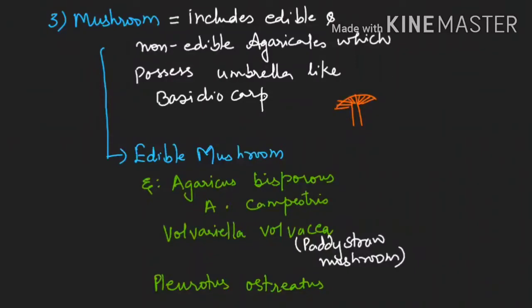Right now I'm showing you an edible basidiocarp. Edible mushroom examples are Agaricus bisporus, Agaricus campestris, Volvariella volvacea, known as paddy straw mushroom, and Pleurotus ostreatus, which is also edible. These are the list of edible mushrooms.